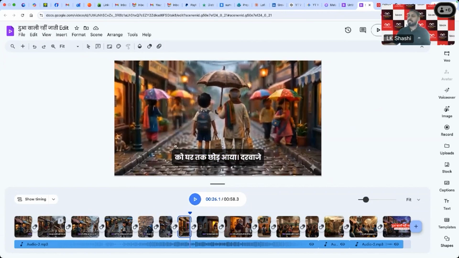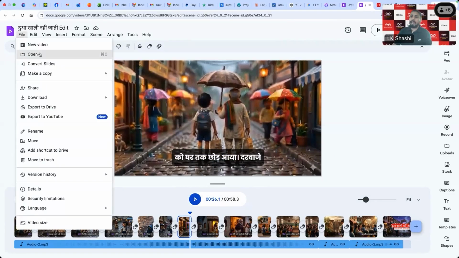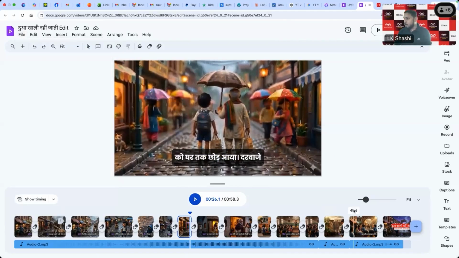So I'll just quickly share that output also. Maybe a full screen I'll play. So that's how I edited this film. And then there's an option. You can just go to the file option and you can simply download the MP4 output, and that's how the final output is ready, which you can upload. You can see I have also added the text here at the end. I'll quickly show you here.